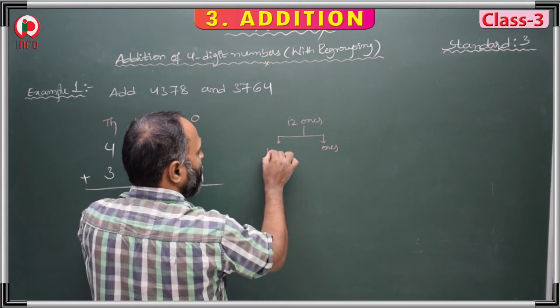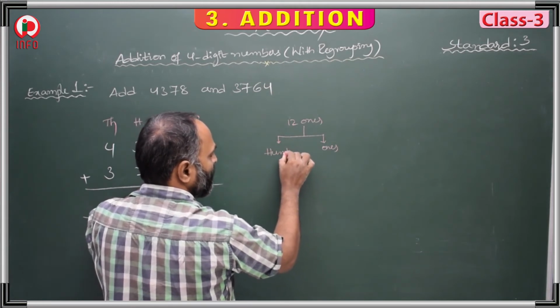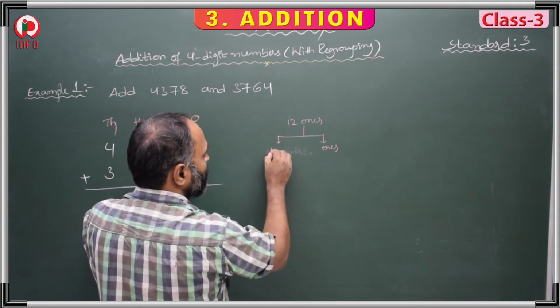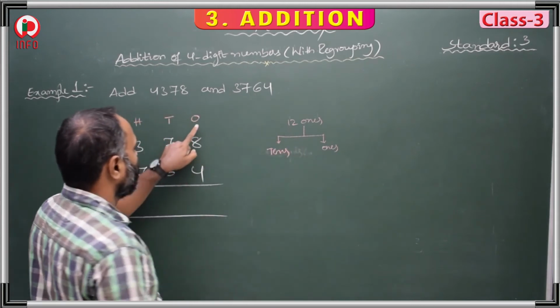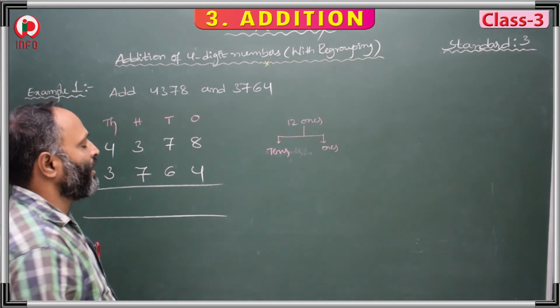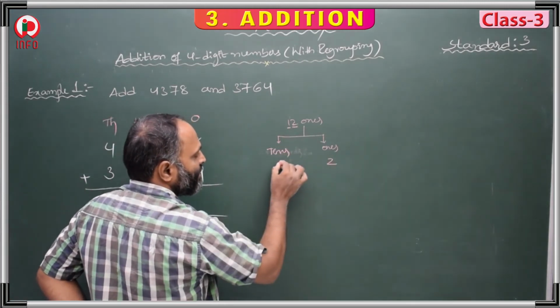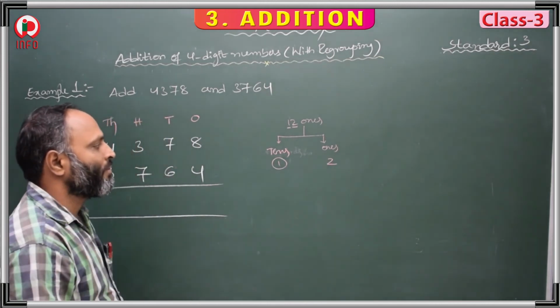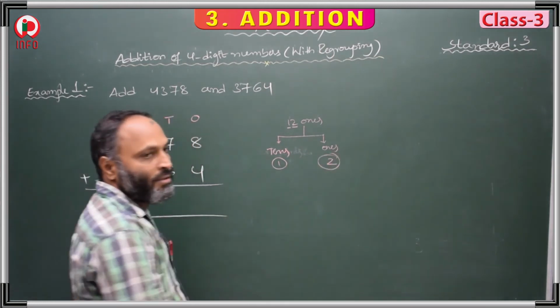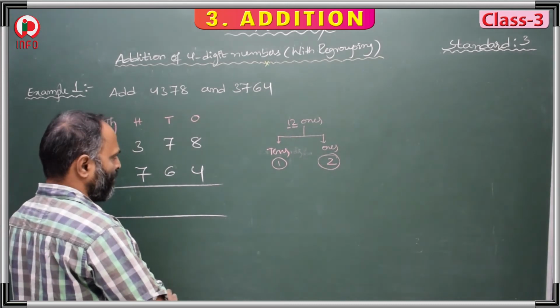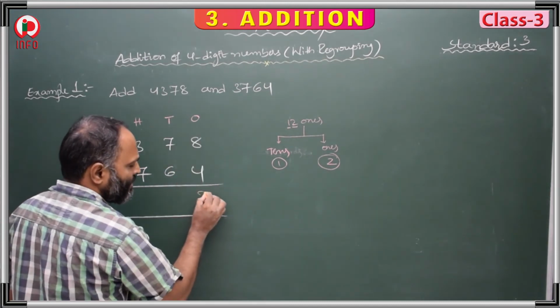Ones, after that tens. This shows ones. This shows tens. And how many ones? 2 ones. We have to keep 2 ones exactly below this ones place.